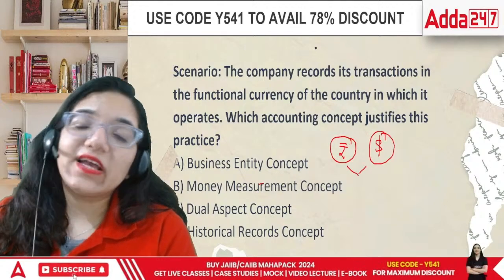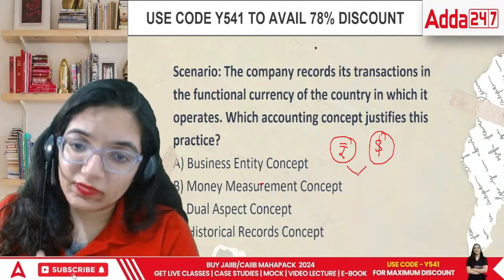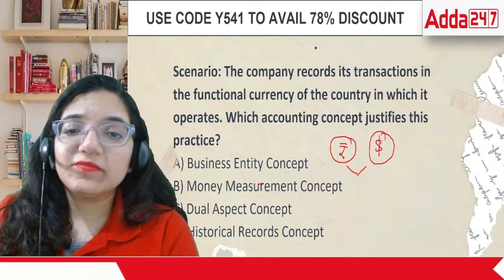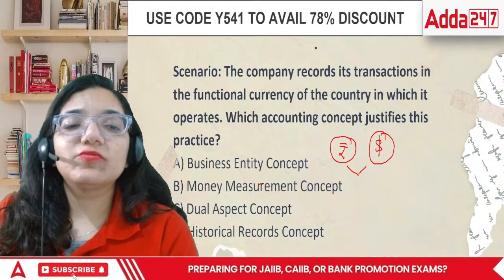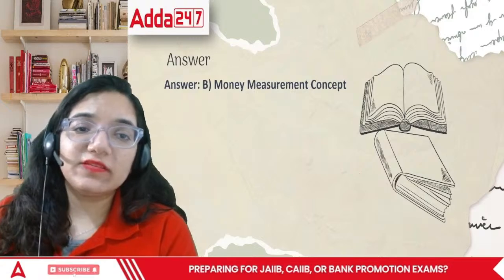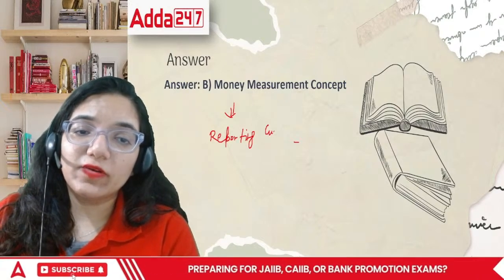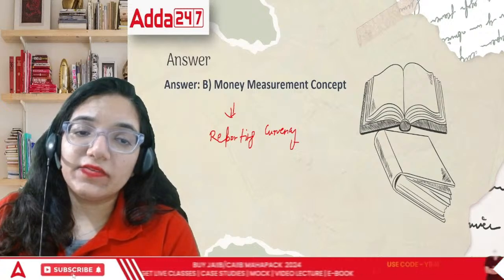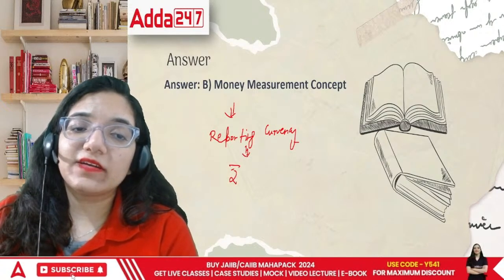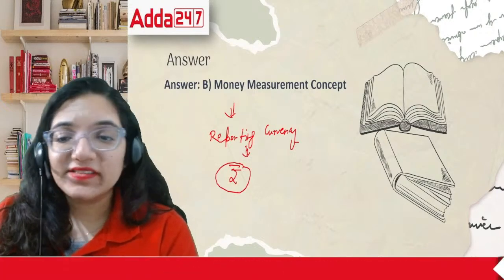You will record things as per that requirement. Our home currency is rupee, so record it in rupee. The answer is money measurement concept. You will record everything in your reporting currency, and your reporting currency is your home currency, that is, rupees. Okay?